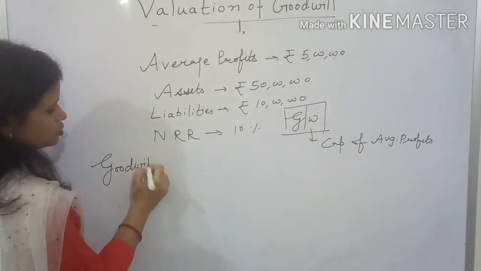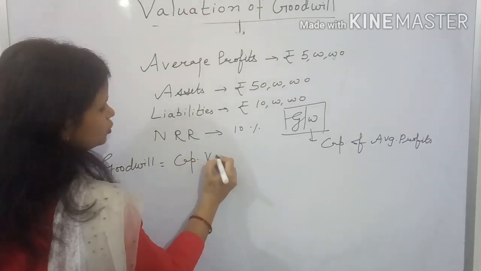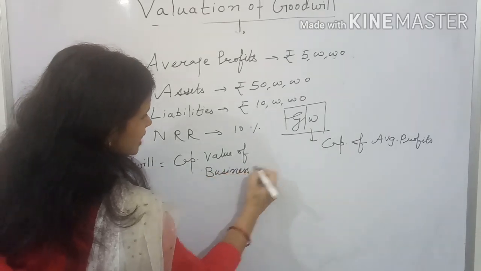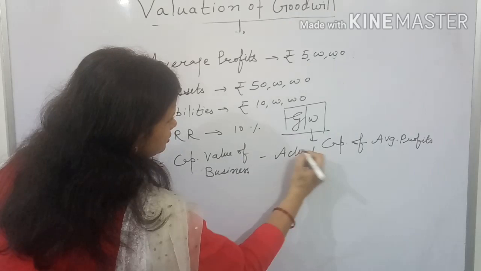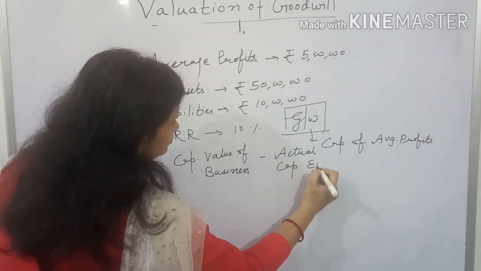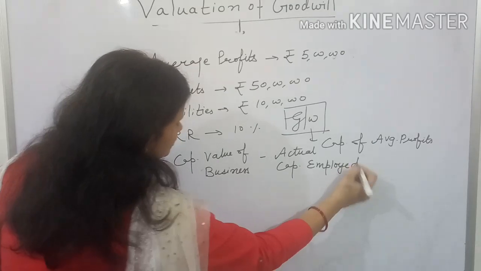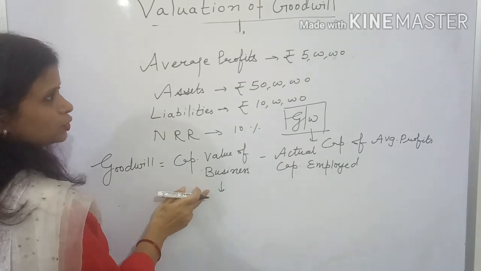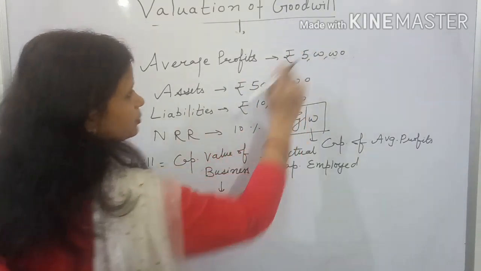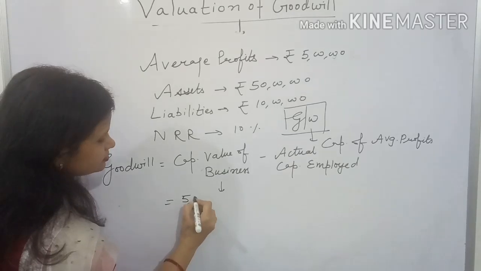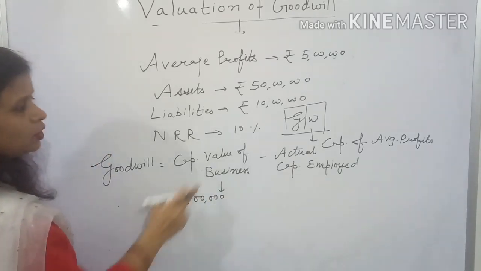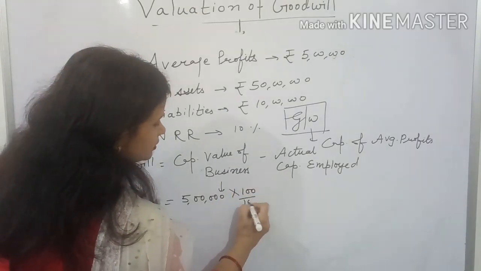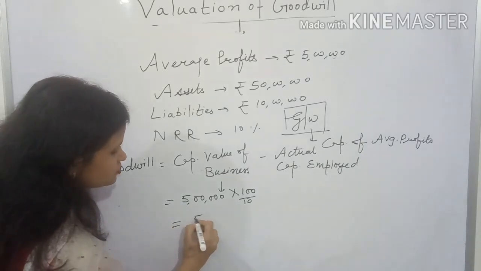Goodwill is equal to capitalized value of business minus actual capital employed. All of you know how to calculate this. The capitalized value will be calculated according to your profits. What are the profits given in the question? 5 lakh divided by normal rate of return. What is the normal rate of return? 10%. That means 100 by 10. So capitalized value of business will be 50 lakh.